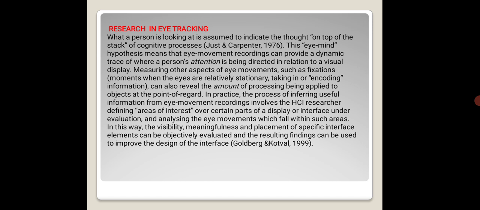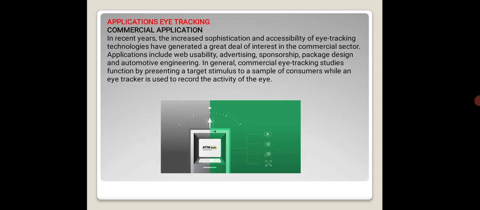Goldberg and Kotval, 1999. Application of eye tracking. Types of applications. Commercial applications. In recent years, the increased sophistication and accessibility of eye tracking technologies have generated a great deal of interest in the commercial sector.